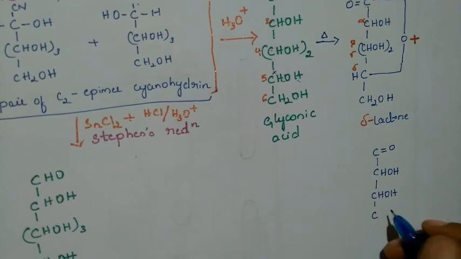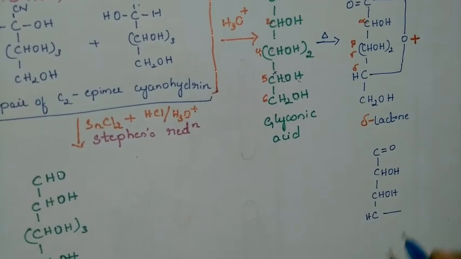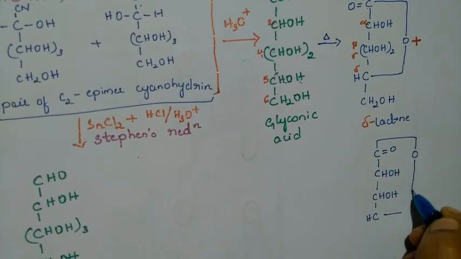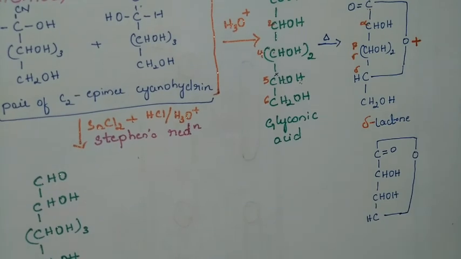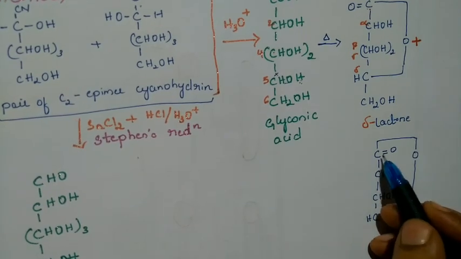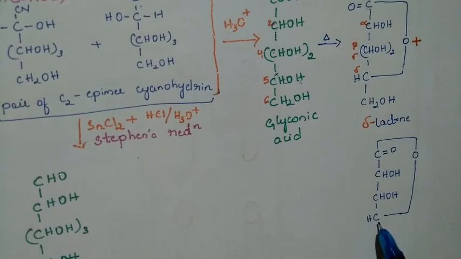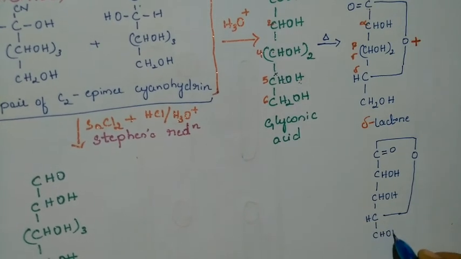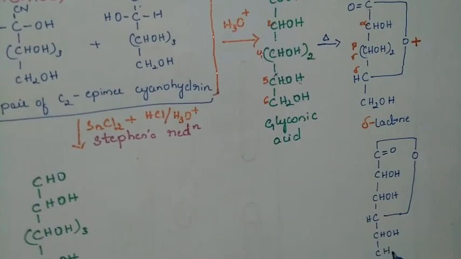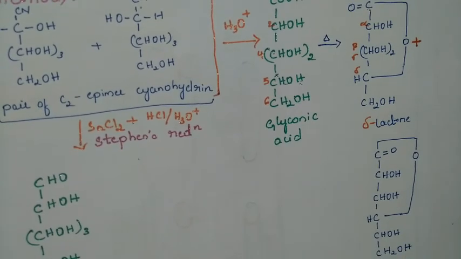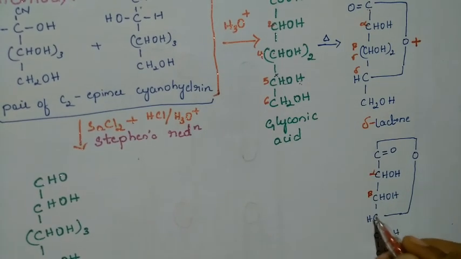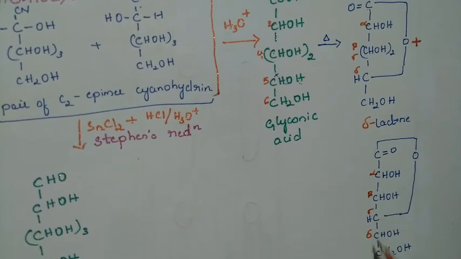Now the gamma carbon is going to be involved in the bond formation with the carbonyl carbon. You can observe here, and the remaining thing as it is. The delta carbon is CHOH and the sixth carbon is CH2OH. This is alpha, beta, gamma, and delta.